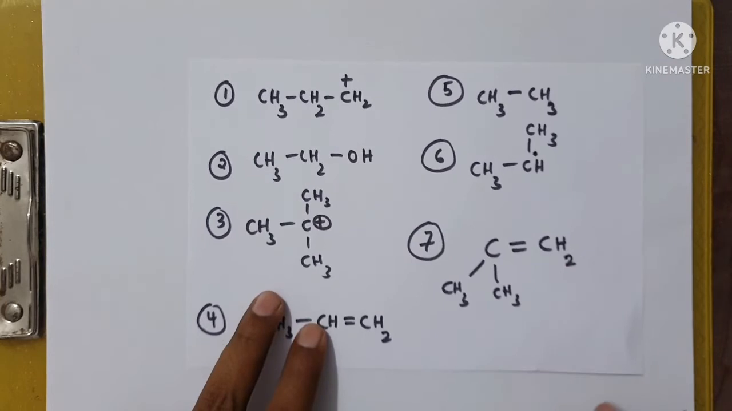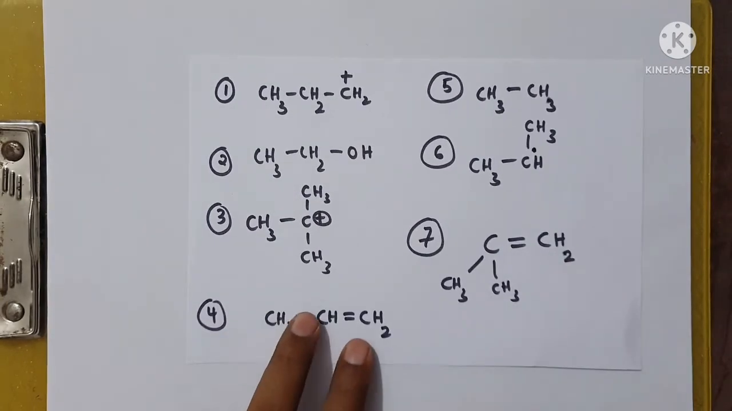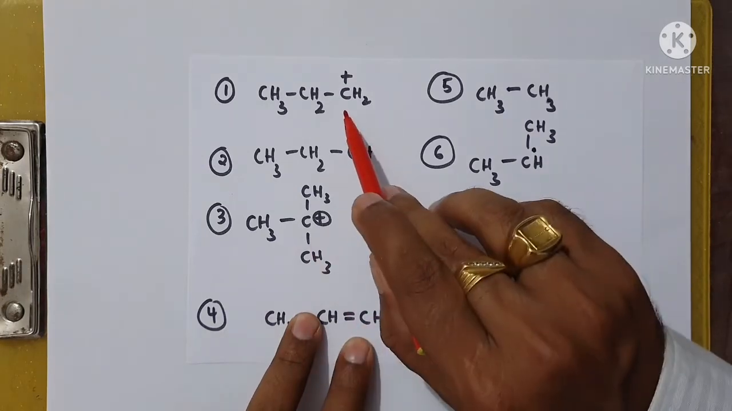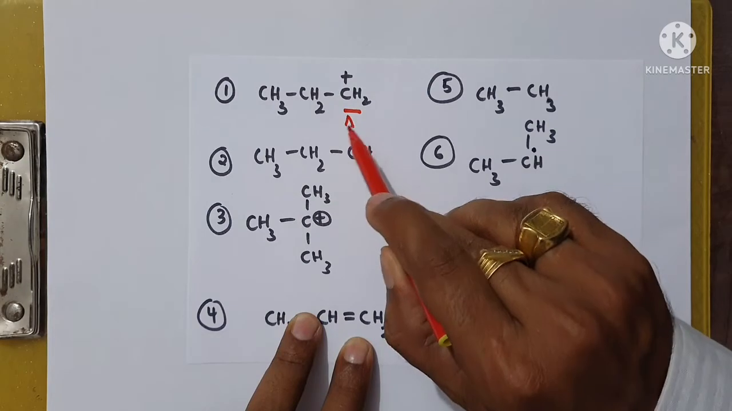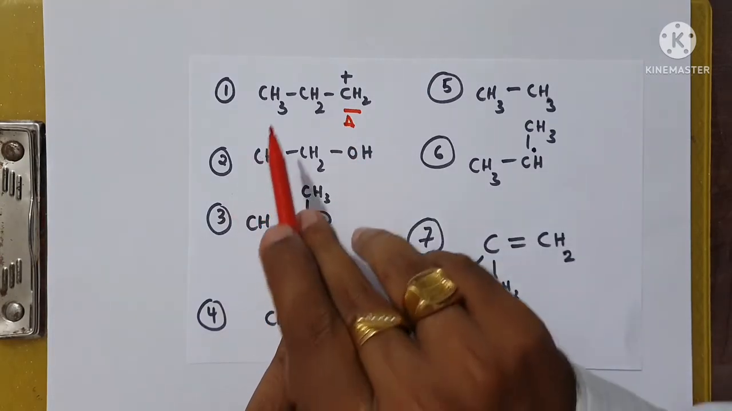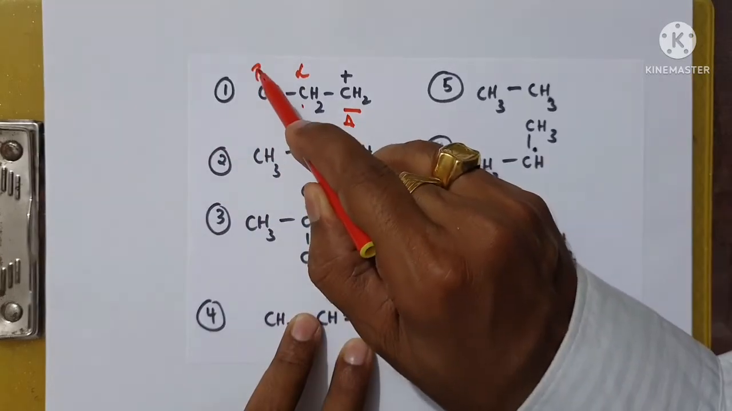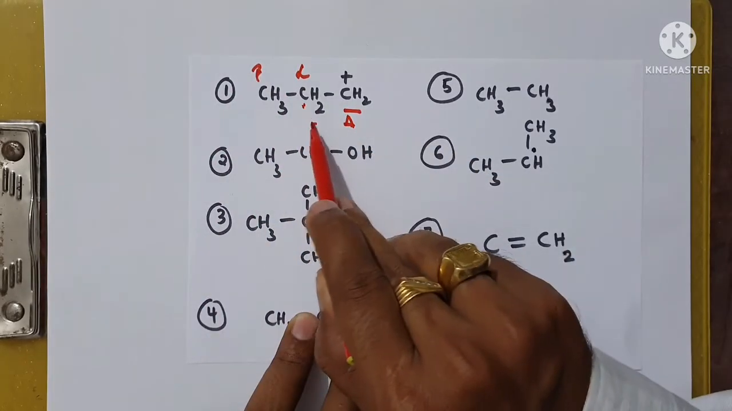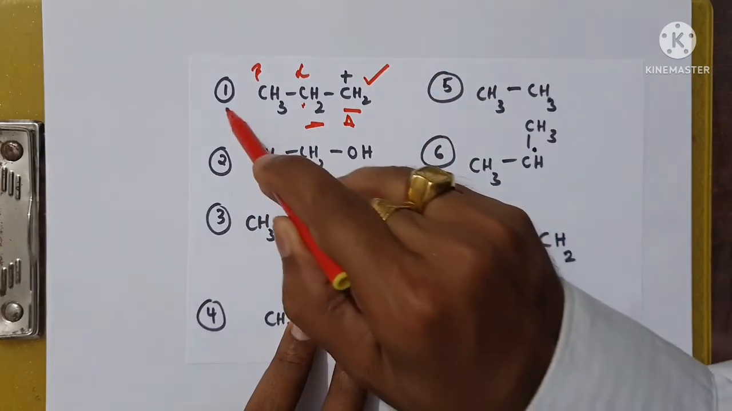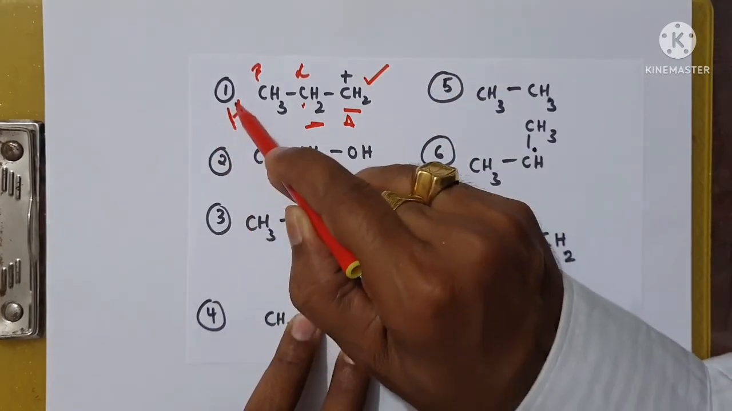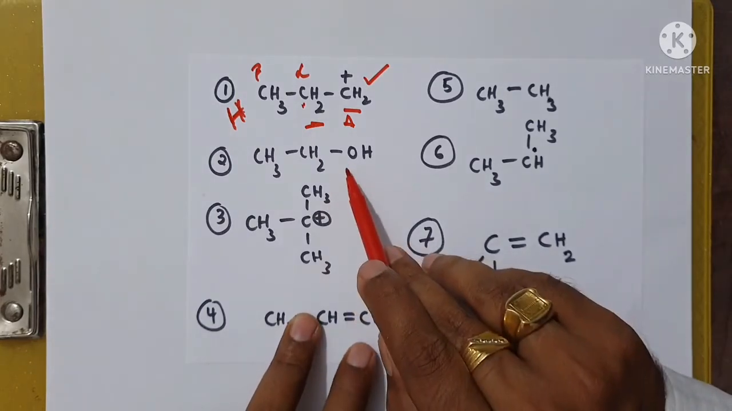If you observe here, children, in the first example, there is a carbocation. Therefore, this becomes an active site. Next to that, this carbon becomes alpha, and this carbon becomes beta. This carbon has hydrogen, therefore it shows hyperconjugation. Yes, it shows hyperconjugation. We'll go for one more example.